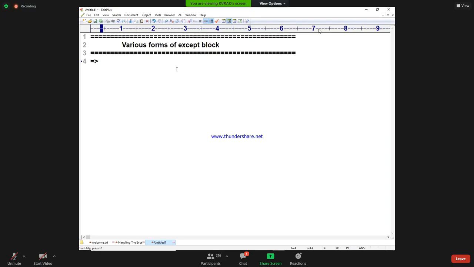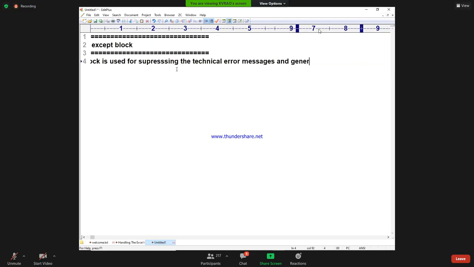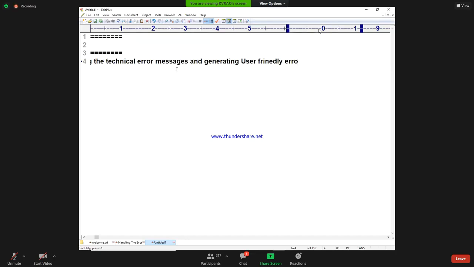We know, dear students, that the except block is used for suppressing the technical error messages and generating user-friendly error messages. Suppressing means making it down.